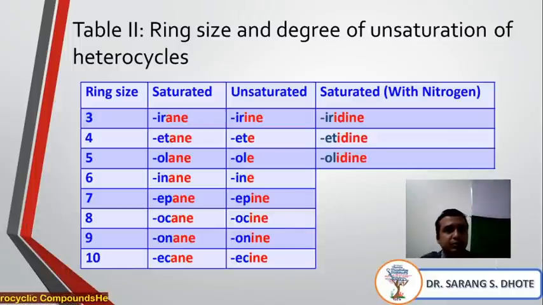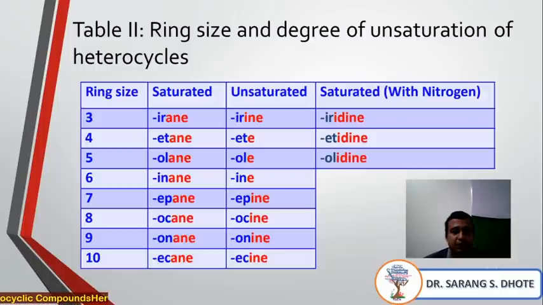In this case, the ring system may be saturated or unsaturated. Saturated means that it contains only single bonds. There is no pi bond. Then, if the ring system is 3-membered, it is 'irane'. Irane. If it is 4-membered, then 'etane'. 5-membered ring, 'olane'. Okay, like that. This is a chart. Next, if there is unsaturation.